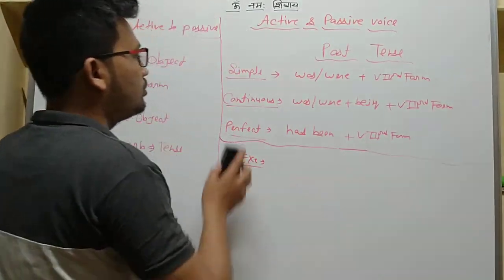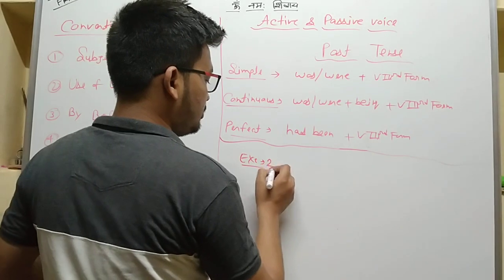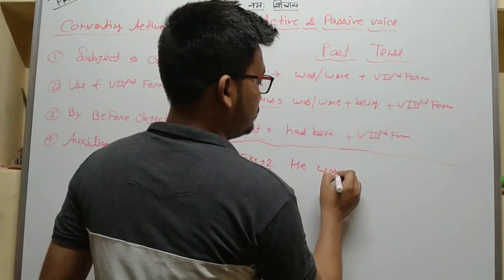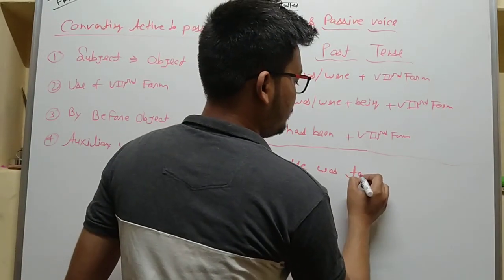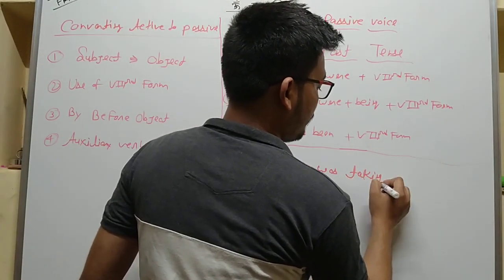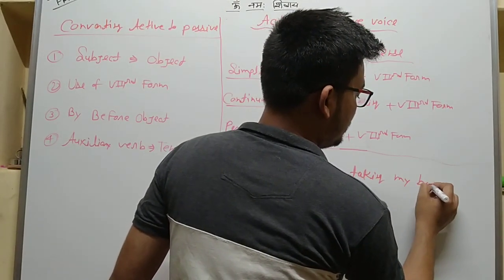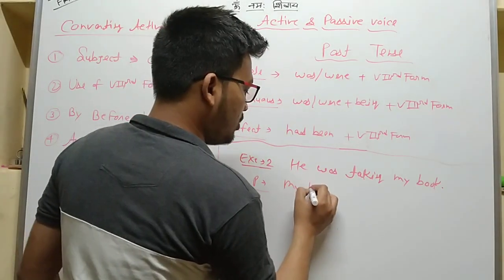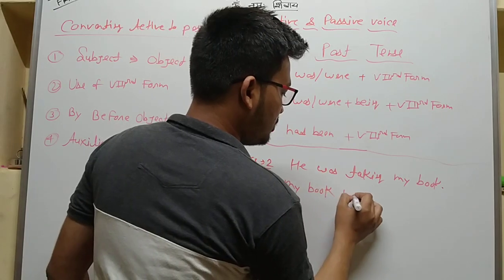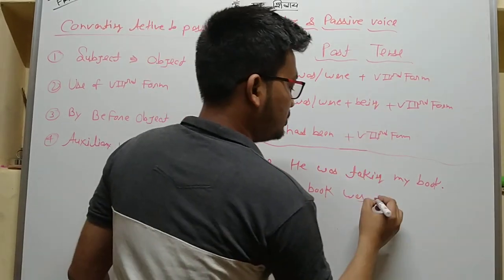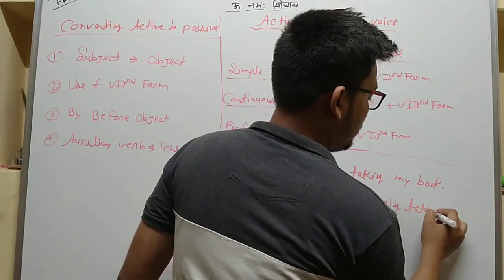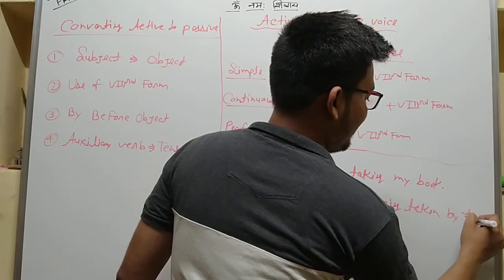Now, continuous tenses. He was taking my book. So, my book was being taken by him.